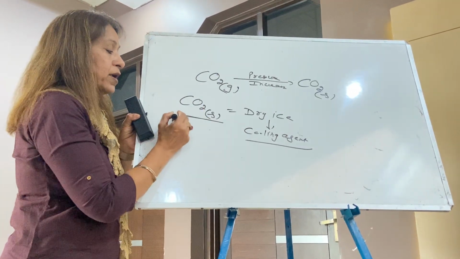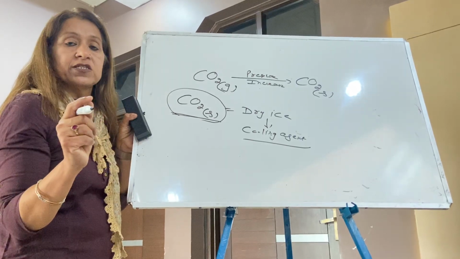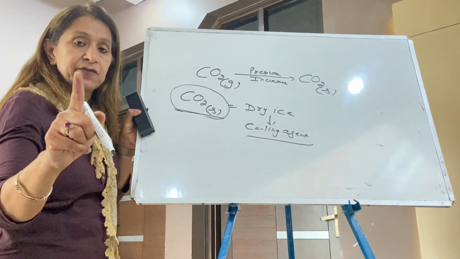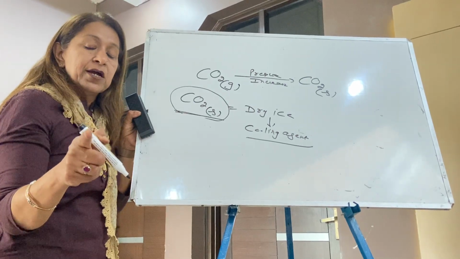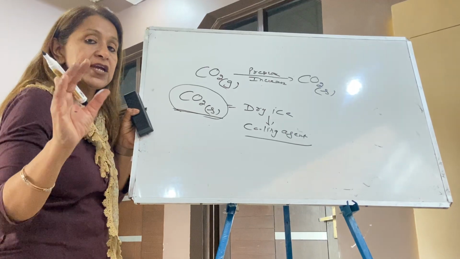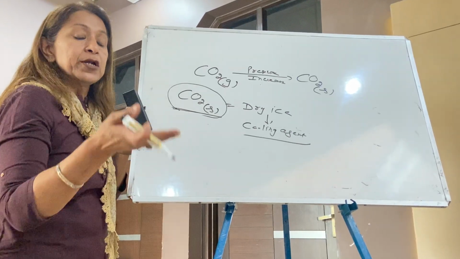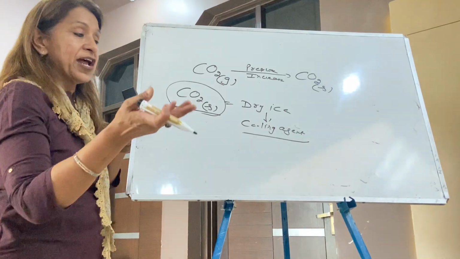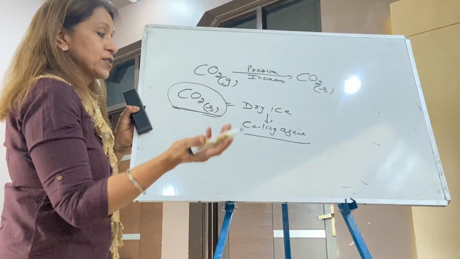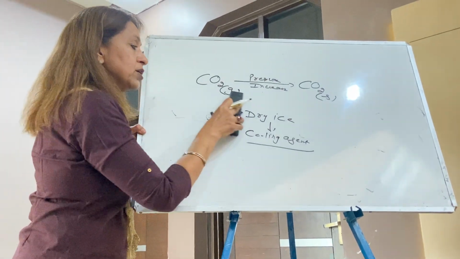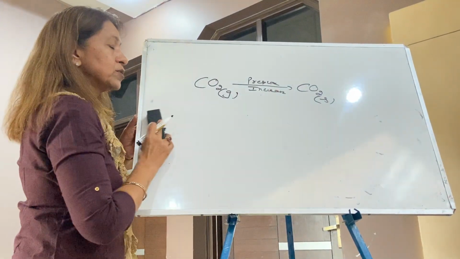Gas to solid. Remember, solid carbon dioxide is called dry ice. It never wets our skin like ordinary ice. It causes a burning sensation. It is known as a cooling agent. It provides coolness to food. It is used in freezers as a refrigerant for cold storage purposes. Now, when you decrease the pressure, then this will happen. Now, this is all about it.